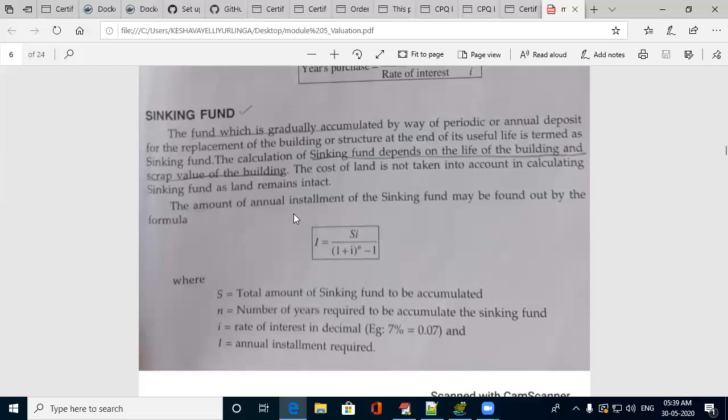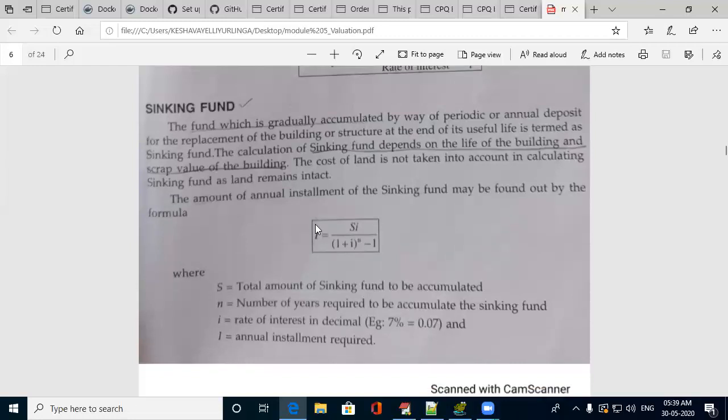At first year, it may be 50,000. On the second year, it may be 75,000. On the third year, it may be 25,000. So at the end of third year, the sinking fund will be this 50,000 plus 75,000 plus 25,000. The total amount, whatever is there at the end of the third year, that amount is called the sinking fund.